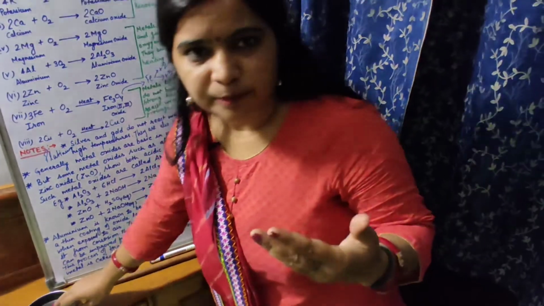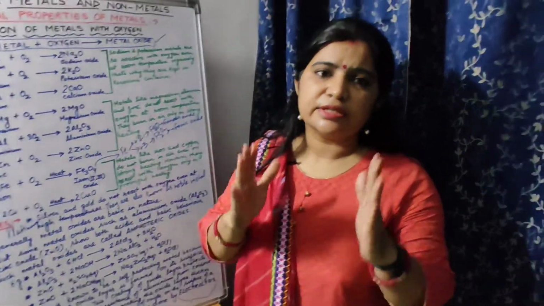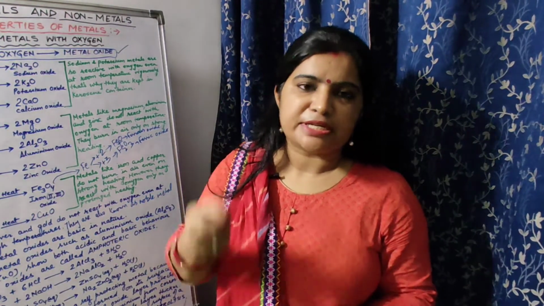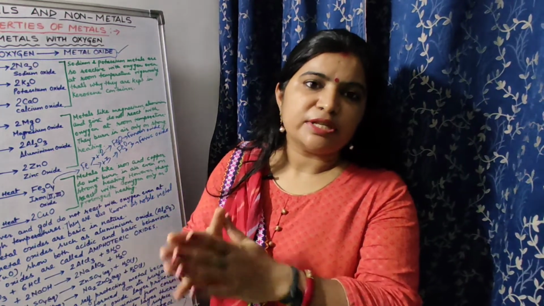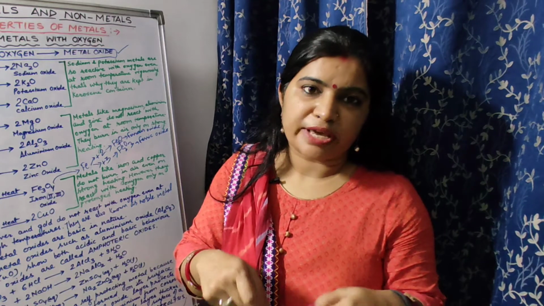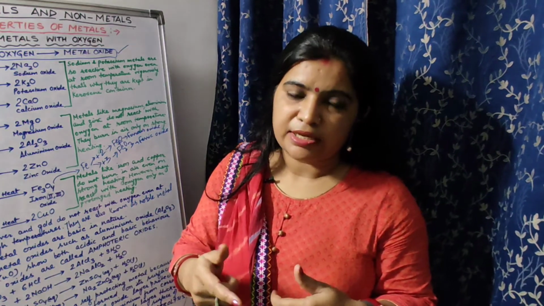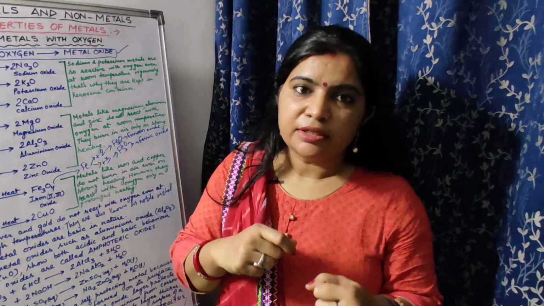Now how is it done? Children, it is done in larger factories where the pure part of the aluminum metal is made the anode. This anode is dipped in a solution of H2SO4, sulfuric acid. When electrolysis is done, what happens?